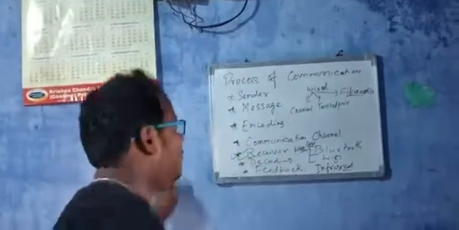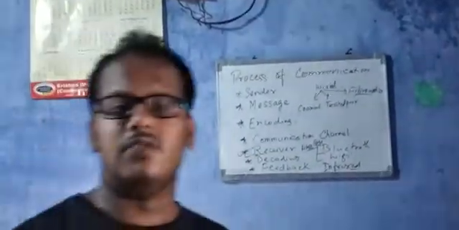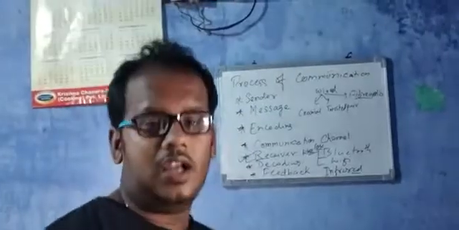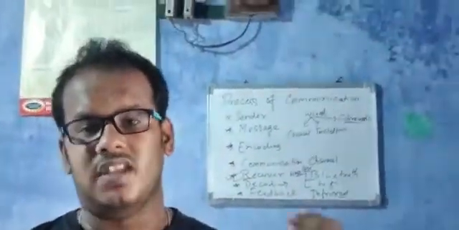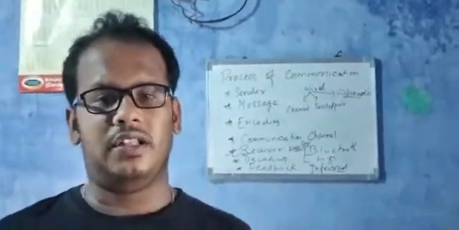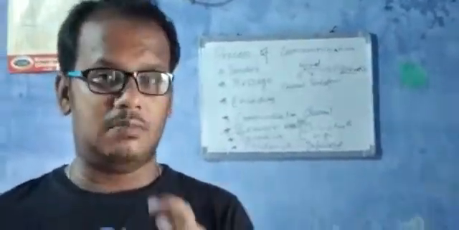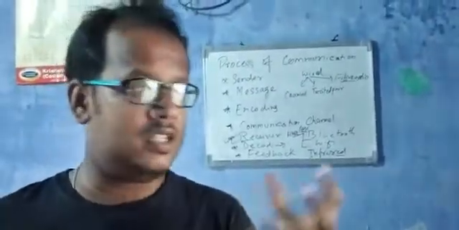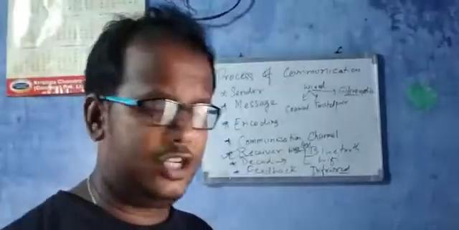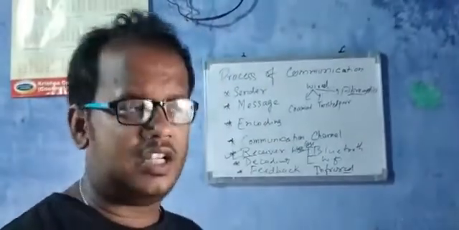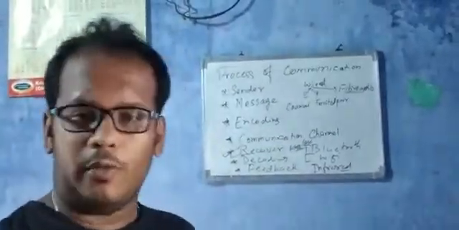Now, the receiver. The receiver is the person who is receiving the data. Then decoding. As the message is encoded by the sender from his end, the message is to be decoded by the receiver to understand the main topic of the message and why the message is being sent. As the receiver decodes the message, it might be possible that he doesn't understand it, or that he does understand it. The probability is there.